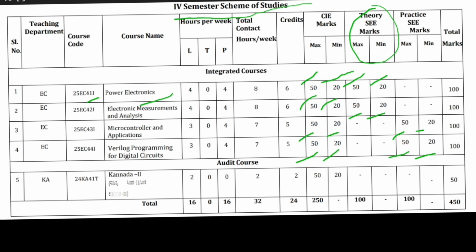It also has a Kannada subject, 25KA41T, Kannada 2. It is Kannada Sahitya Sinchana 2 and Balike Kannada, and it has only internal marks. There is no exam for this subject. The maximum will be 50 and the minimum will be 20 marks. The total marks for this 4th semester will be 450 marks, which you have to score in both CIE and external exams.